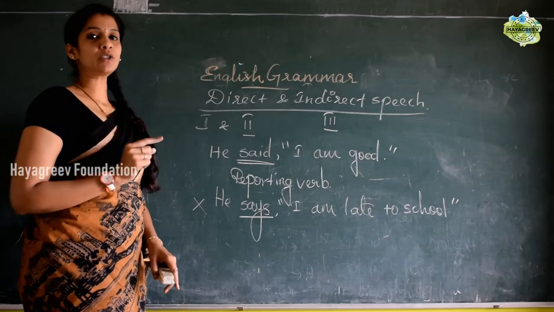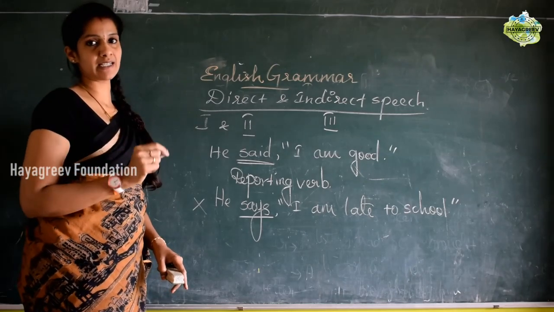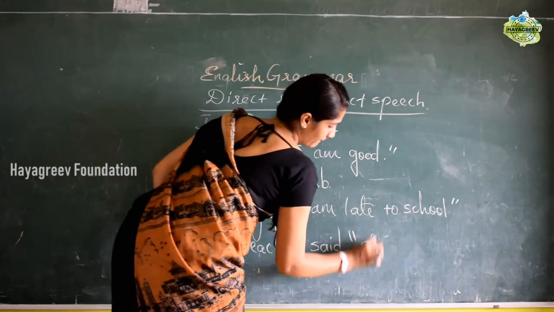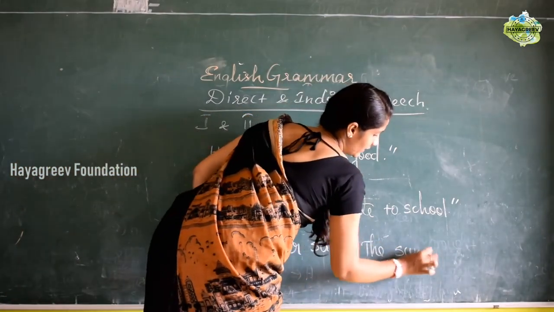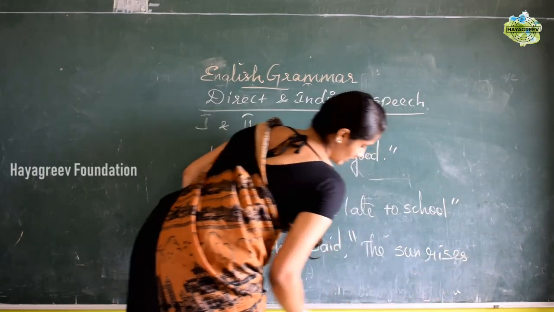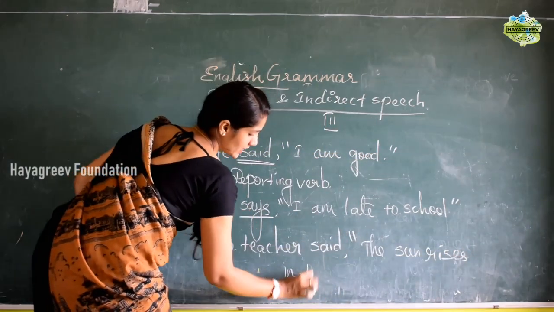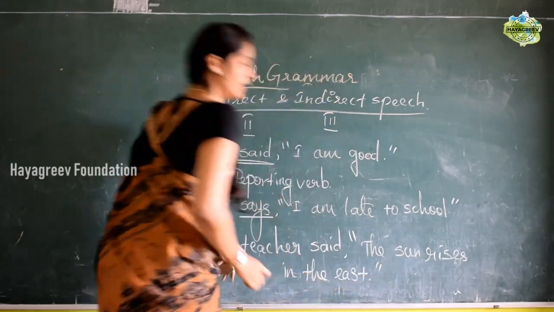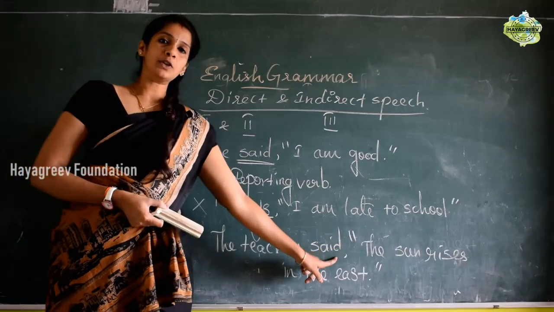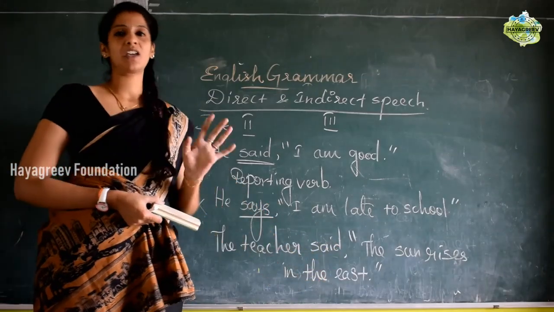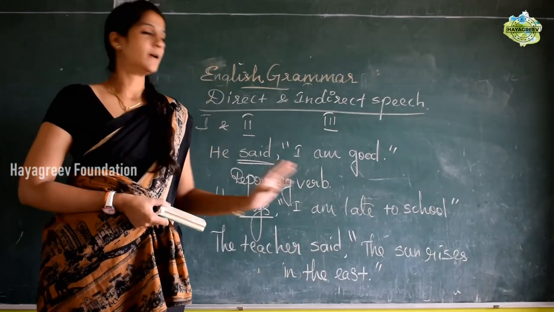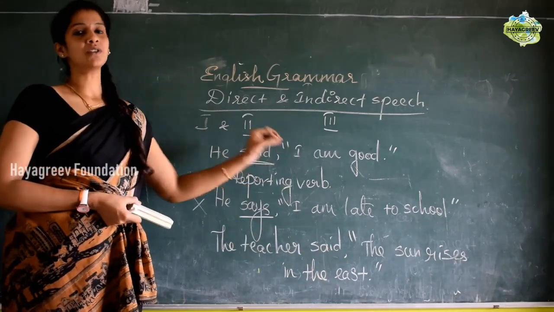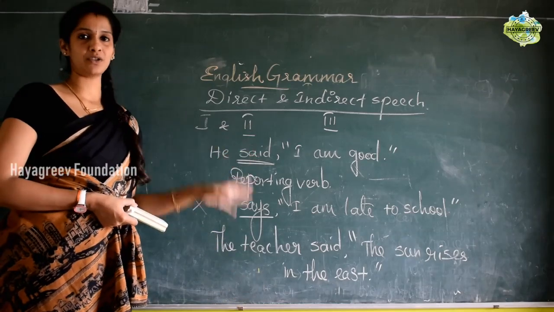Okay, and then one more thing where we will not change the tenses, the universal truth. Like the teacher said, the sun rises in the east. The sun rises in the east is the universal truth, right? The sun always rises in the east. So whenever there is a universal truth, we will not change into any kind of tense in the indirect speech. So this is where we have to change, where we should not change, first we have to know.